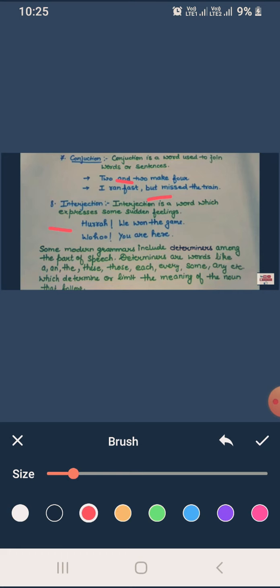Dear students, some modern grammars include determiners among the parts of speech. Determiners are words like a and the, these, those, each, every, some, any, etc., which determine or limit the meaning of the noun that follows.